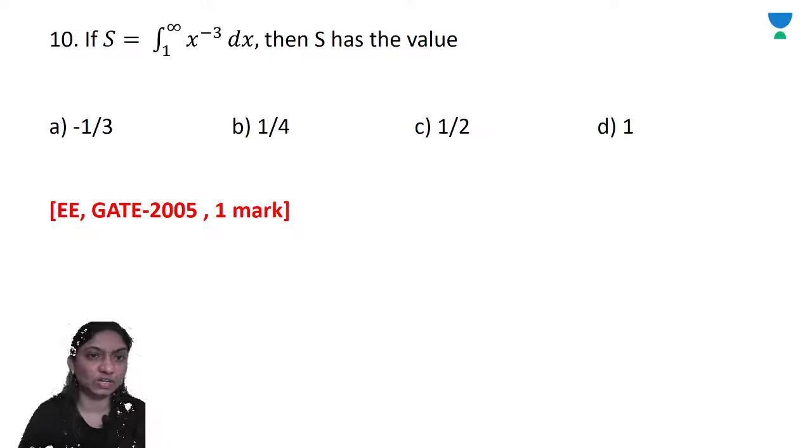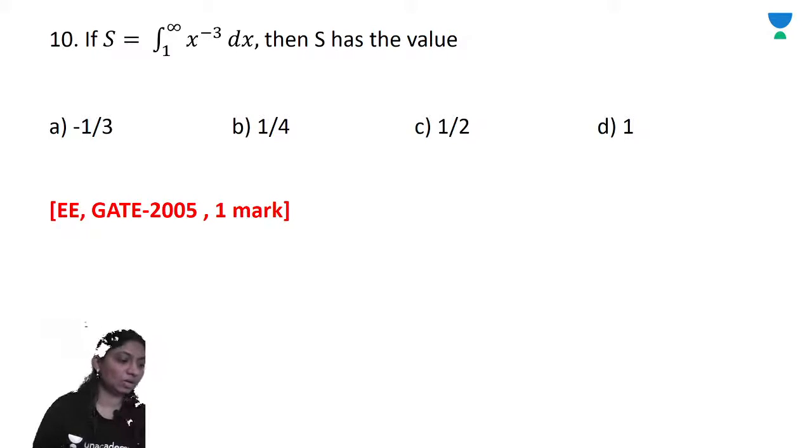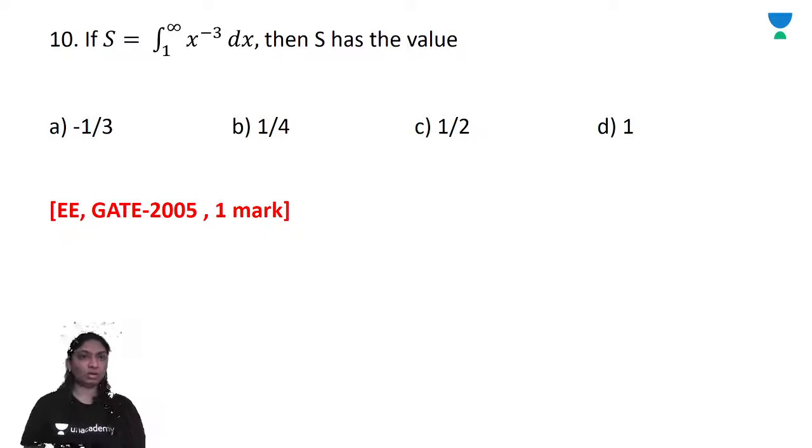Okay. If S is equal to integral 1 to infinity x raised to minus 3 dx, then S has the value. Here, just integrate, simple.